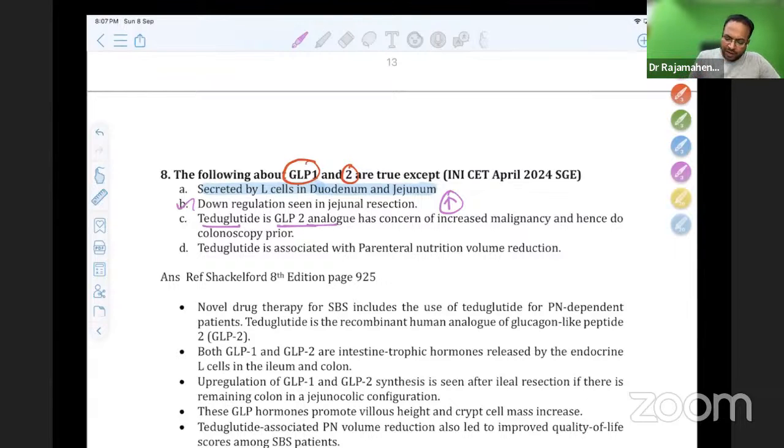So they found out when we are using GLP-2 analog, it is enterotropic. There is therefore a concern of increased malignancy. Always therefore do colonoscopy before this procedure. And teduglutide is associated with decreasing the parenteral nutrition. So when you start teduglutide, gradually if you are giving 1 TPN per day, you can give 1 TPN for 2 days once. Like that it can reduce. So what is wrong here is down regulation is seen as wrong.